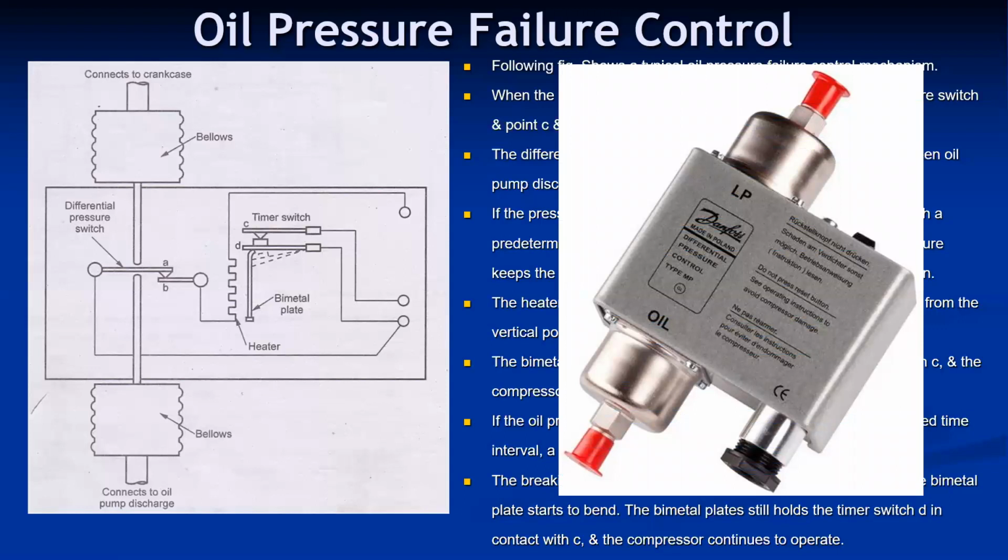This is a typical pictorial view of that oil pressure failure control. The two bellows, one end is connected to the suction crankcase, the other end is connected to the pump, and this is connected to the compressor relay, which makes the compressor connect or disconnect to the motor.